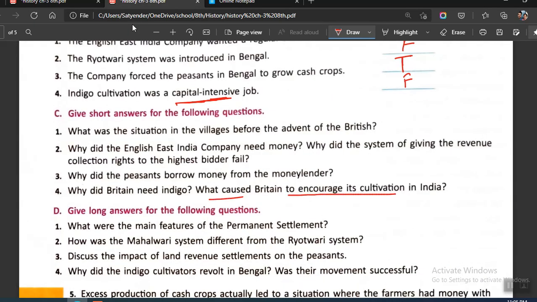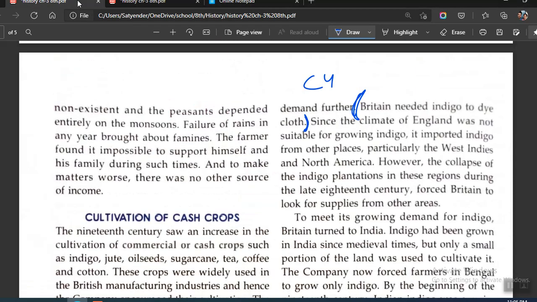What caused Britain to encourage its cultivation in India? So you will be starting from here. That is the collapse of indigo plantations in these regions. Hold on a second. Imports in other places, particularly West Indies and North America. The collapse of indigo plantations in these two places, you will be writing the names of these two countries, West Indies and North America, during the late 18th century, forced Britain to look for supplies from other areas.